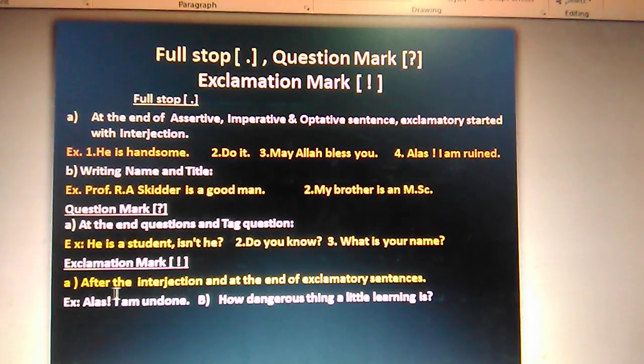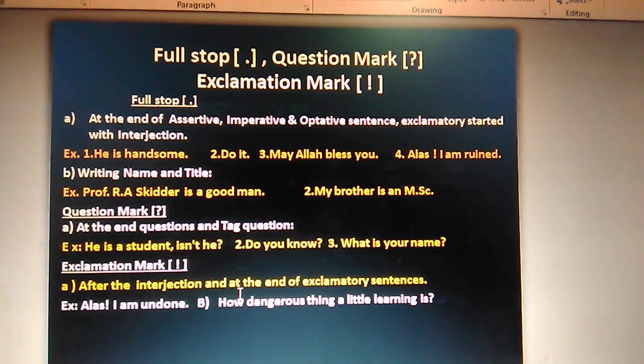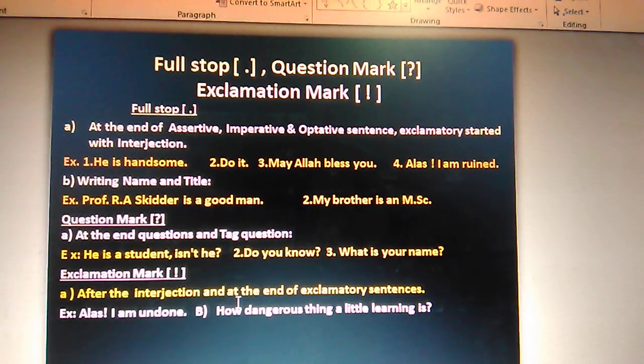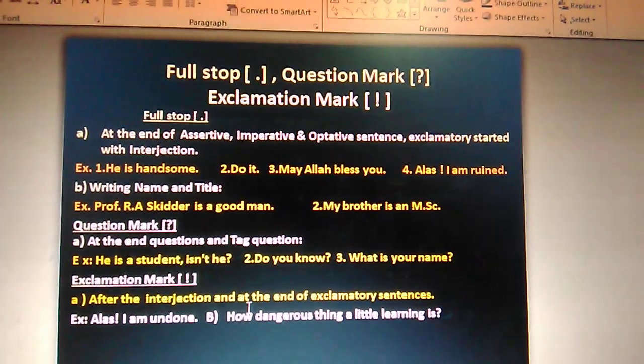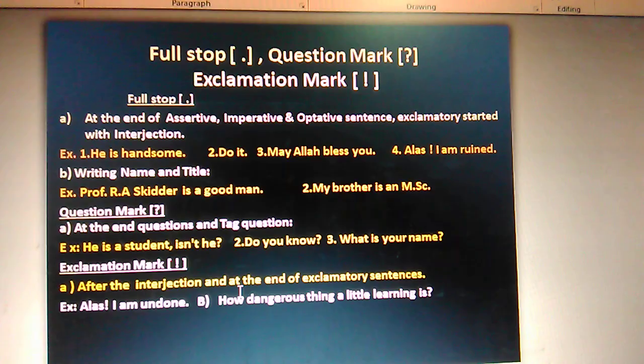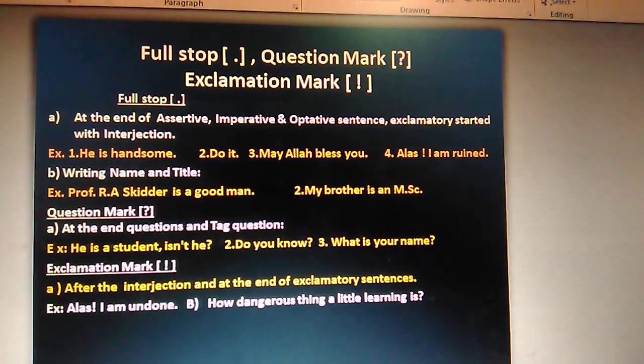Okay. Exclamation mark. We can place that one in two places. After the interjection, we make some exclamatory sentences using the interjection. So after the interjection, we must put exclamation mark, as we told for the rule 1 in case of the use of full stop.